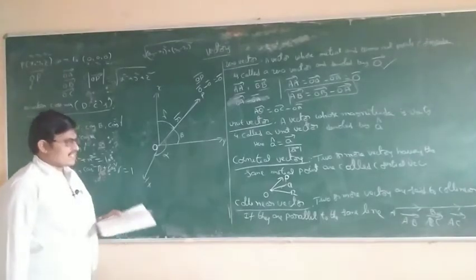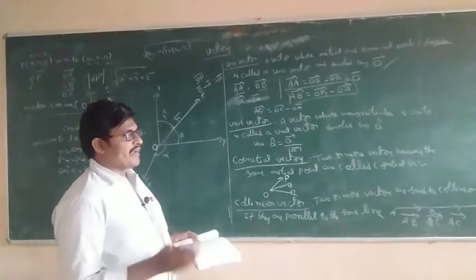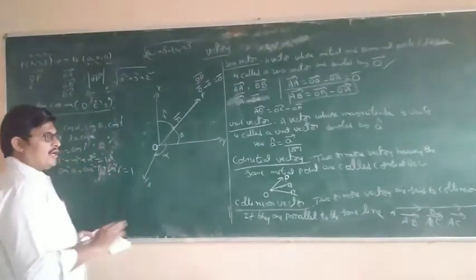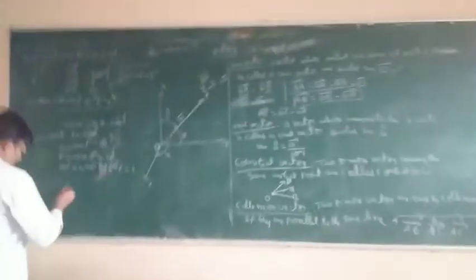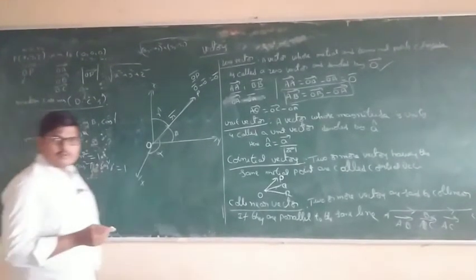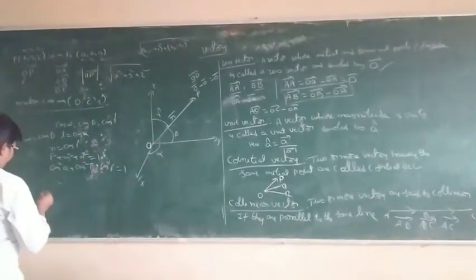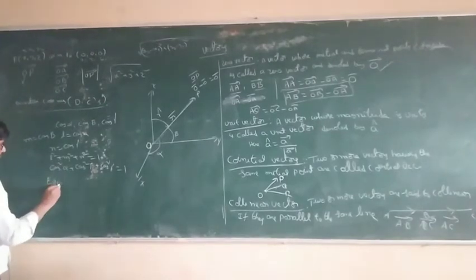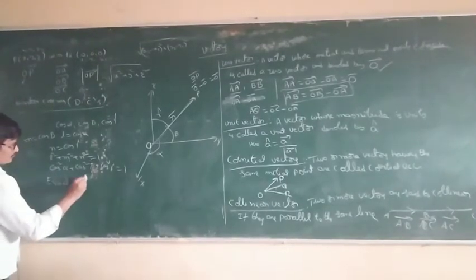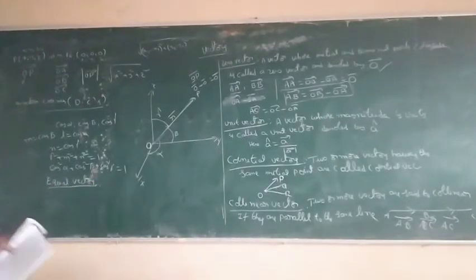Two vectors are said to be equal if they are totally equal, with equal magnitude. Equal vectors means magnitude same, direction same, totally same.